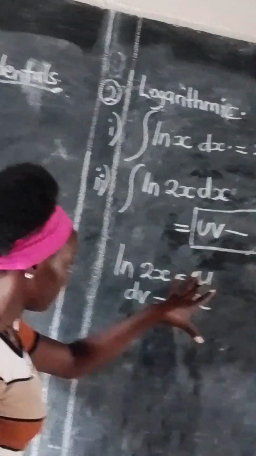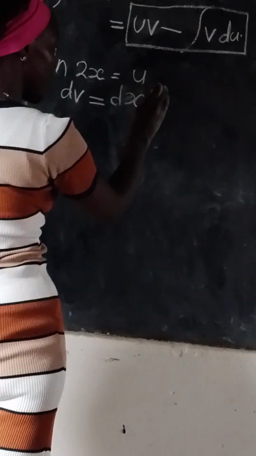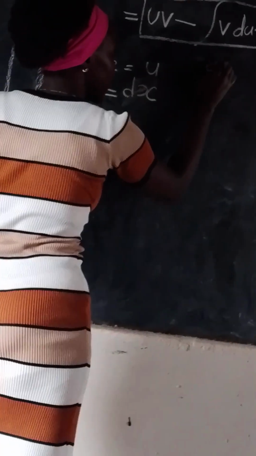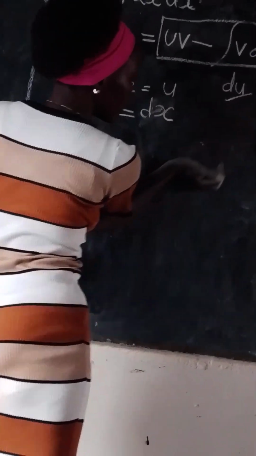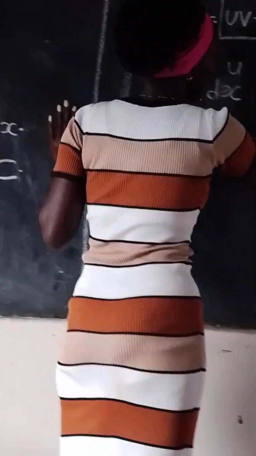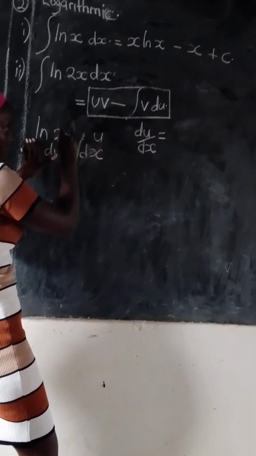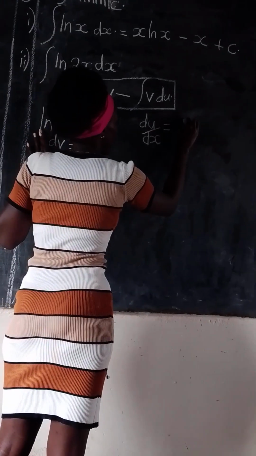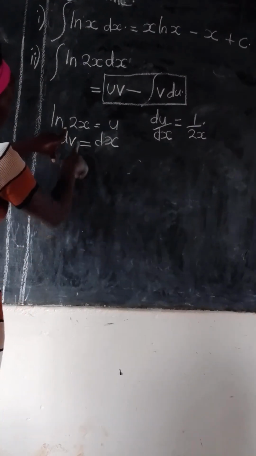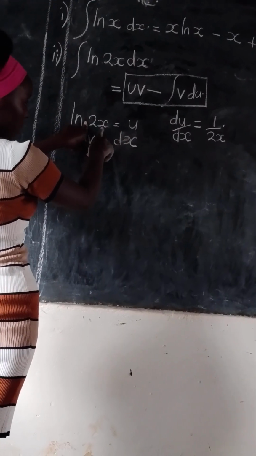Here we find the du dx. If you find the du dx from the ln of 2x, you have to differentiate the value inside.